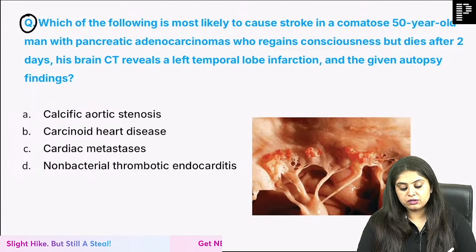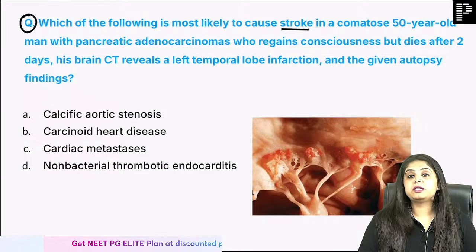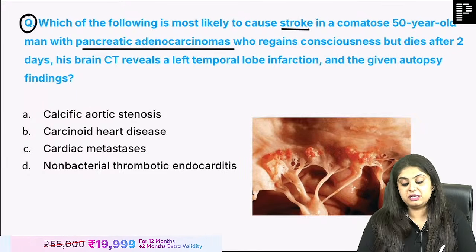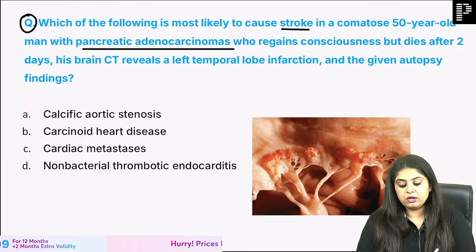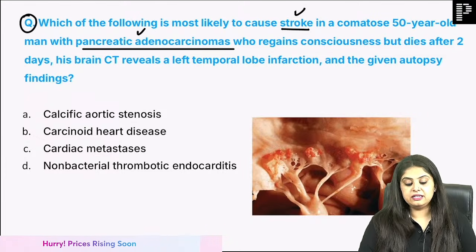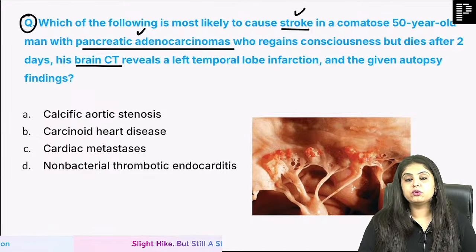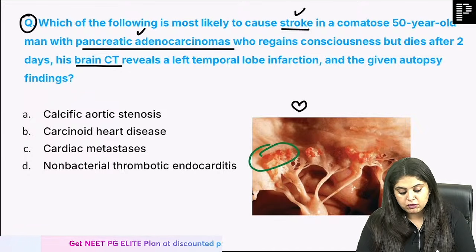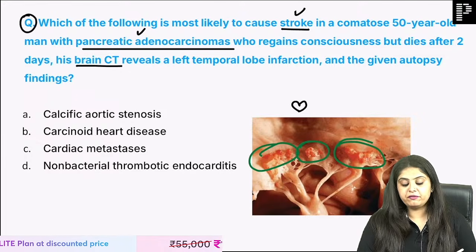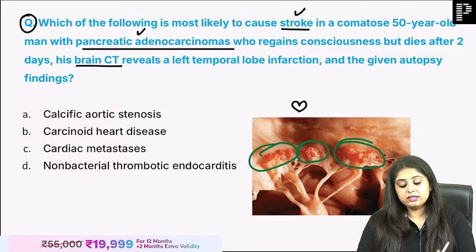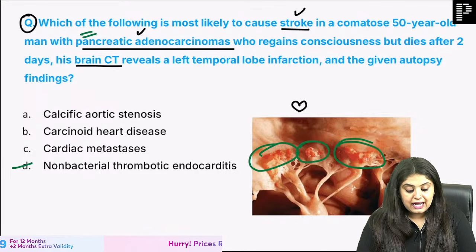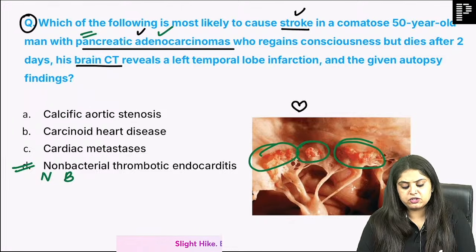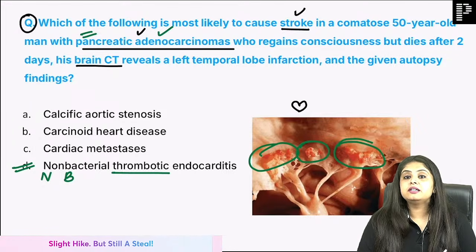What is the most likely cause of stroke in a comatose patient, a 50-year-old man with pancreatic adenocarcinoma who regains consciousness but dies after 2 days? So there are multiple etiologies. There's a stroke over here, there's a pancreatic adenocarcinoma. The brain CT reveals a left temporal lobe infarction, but the autopsy given over here is clear cut of the heart, and I've got the answer. There are going to be vegetations. Now vegetations can be confused, but when I look at the history and I look at pancreatic adenocarcinoma, I always think of NBTE, that is non-bacterial. It is not to do with a bacterial infection, it's to do with a cancer. This has resulted in thrombus formation.